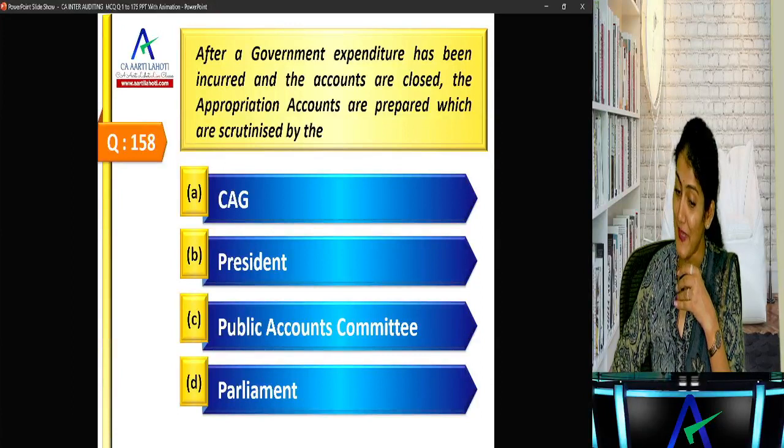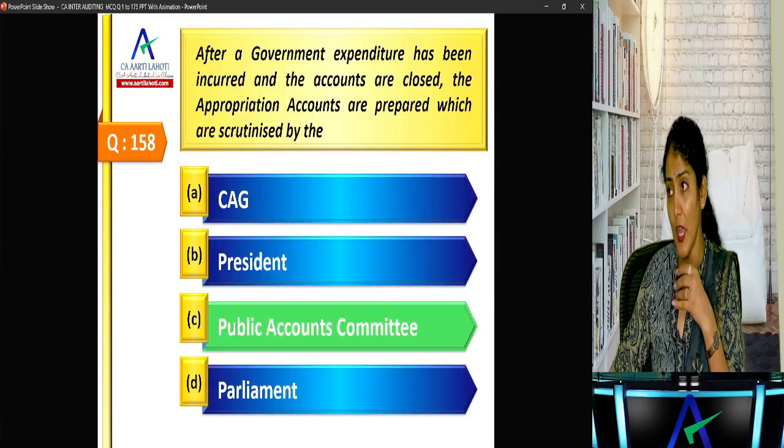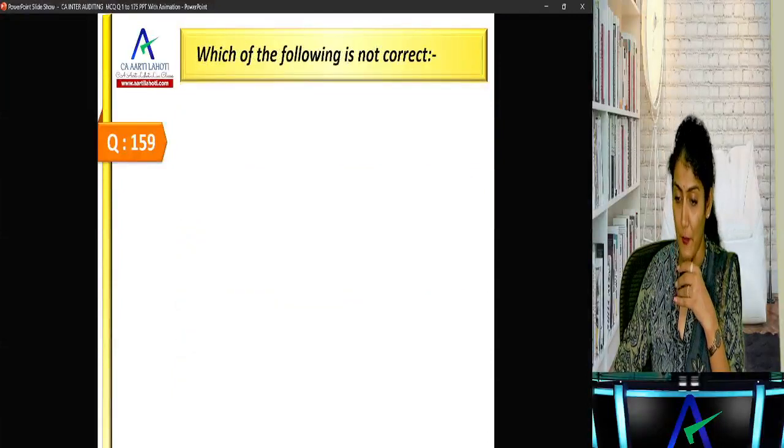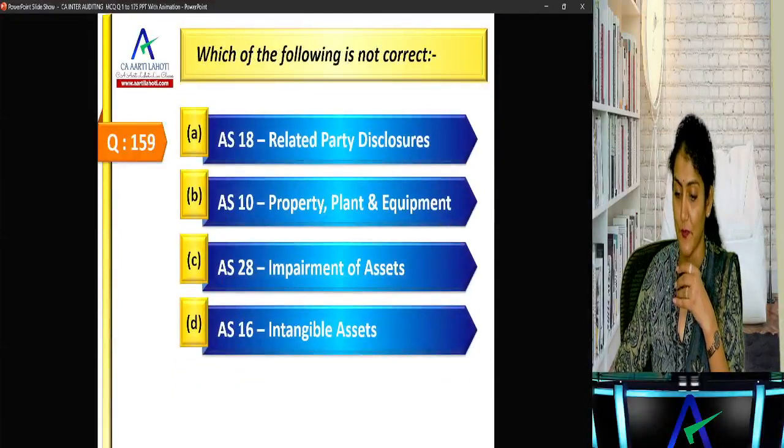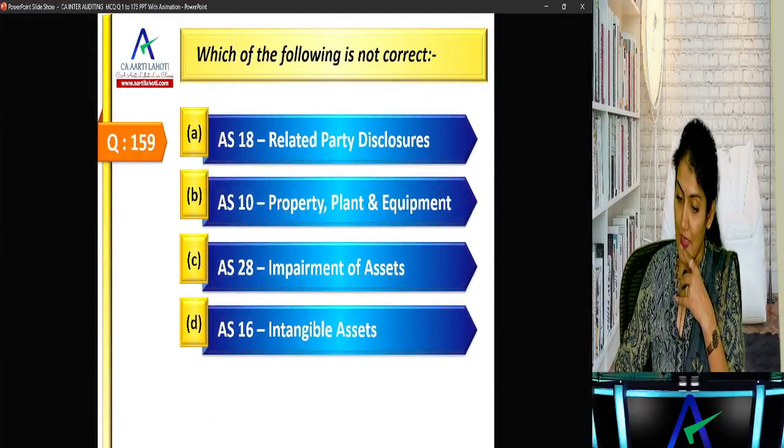After a government expenditure has been incurred and the accounts are closed, the appropriation accounts are prepared and are scrutinized by the Public Accounts Committee, right? That's there in the introduction of the government audit chapter. Which of the following is not correct?